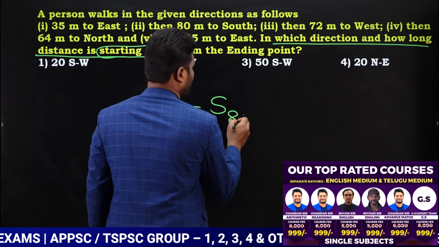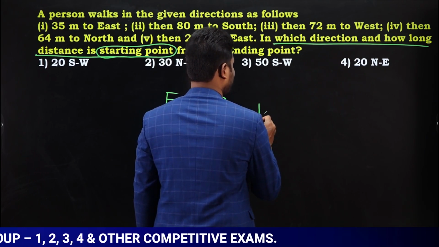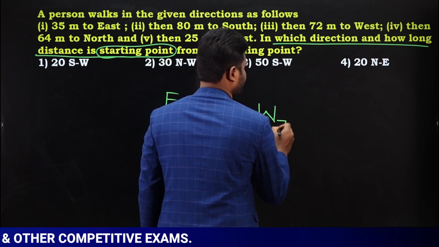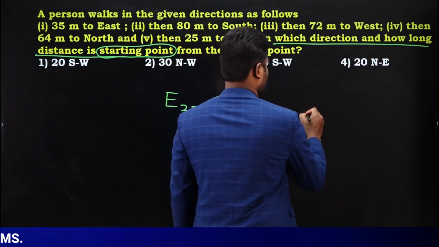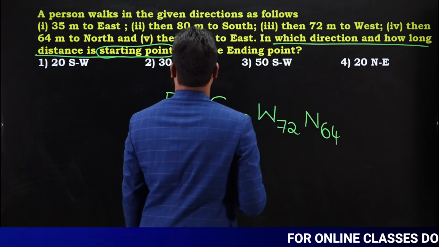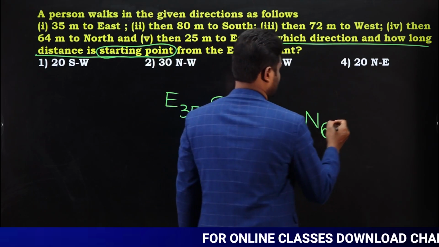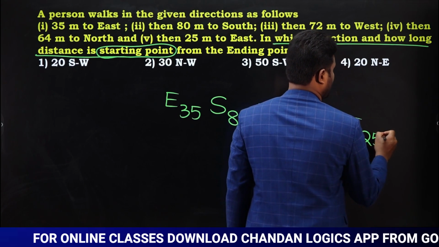Yes or no? Followed by south 80. Next west 72. West 72. Okay. Next then north 64. So he traveled towards north 64. Next 25 meters towards east. So east 25. Okay. So observe carefully.